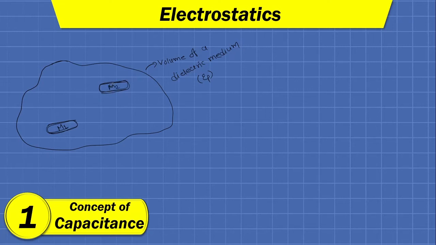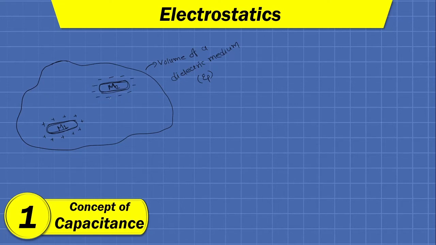Here M represents the metal, fine, or conducting part. Suppose M1 is charged with some positive charges and M2 is charged with the equal amount of charge but negative in polarity.